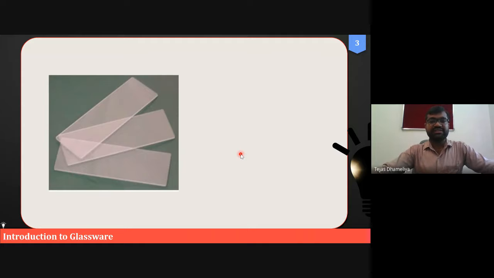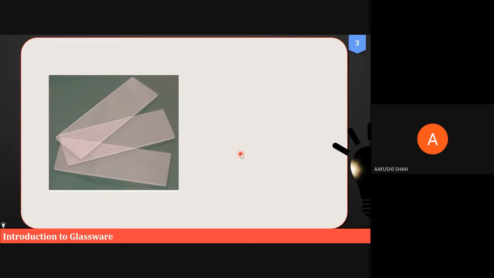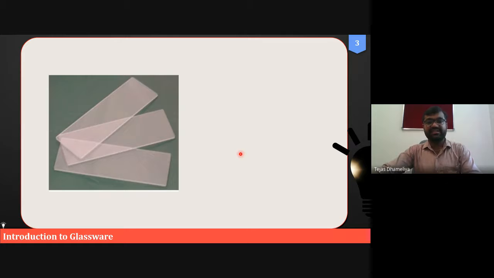This is basically the image of that apparatus. And can anyone tell what these are? Images of which glass apparatus? Can anyone say? What is the name of this one? Sir, it's a slide. Yeah, these are the glass slides.